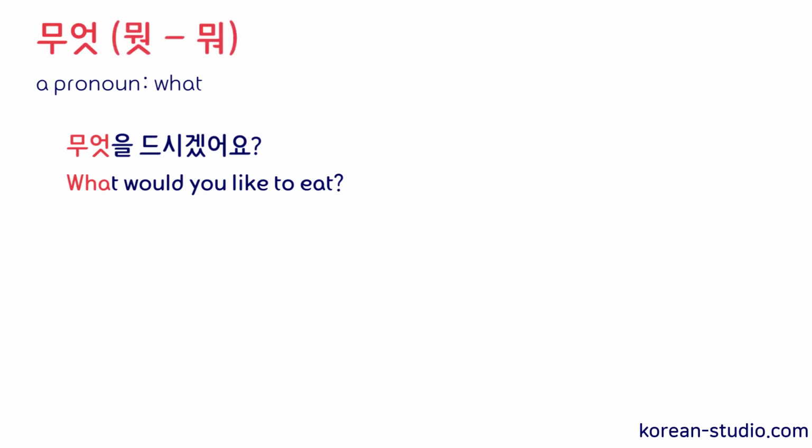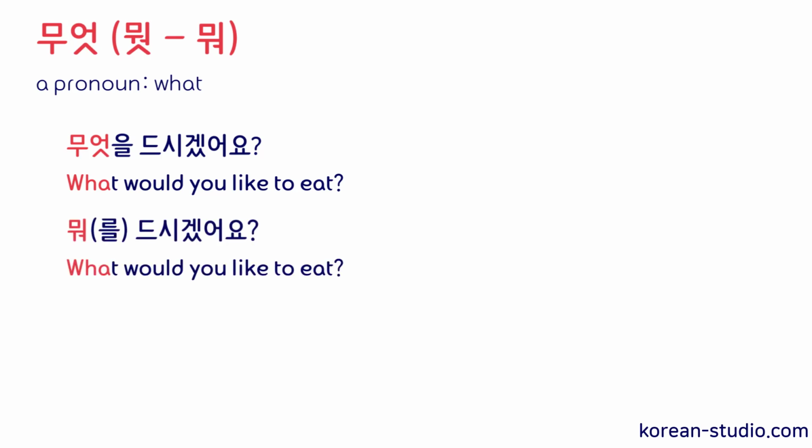무엇 can be shortened to 뭐 and often used as 뭐 in speech. And the use of 뭐 is very common in both formal and informal settings. So to ask the same question, what would you like to eat? We can also say 뭐 드시겠어요? And if we want to ask what is this, then we can ask 이거 뭐예요? And this means what is this? So the basic meaning of 무엇 and 뭐 is what.